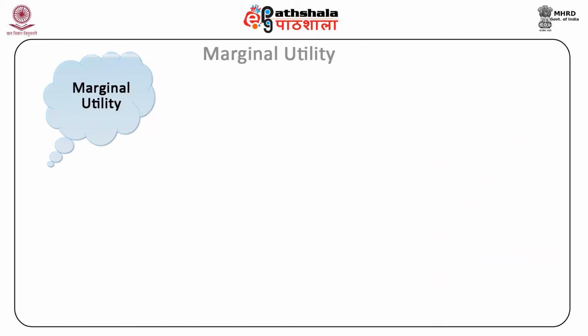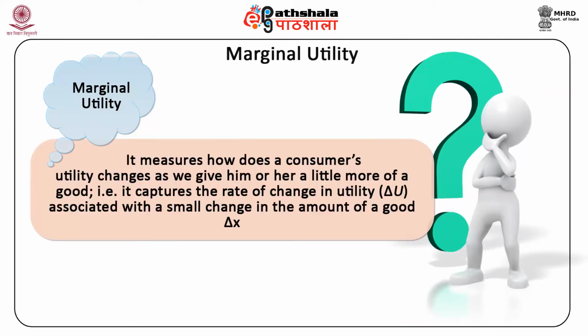Essentially, marginal utility measures how a consumer's utility changes as we give him or her a little more of a good. That is, it captures the rate of change in utility, denoted as ΔU, associated with a small change in the amount of good, denoted as ΔX.